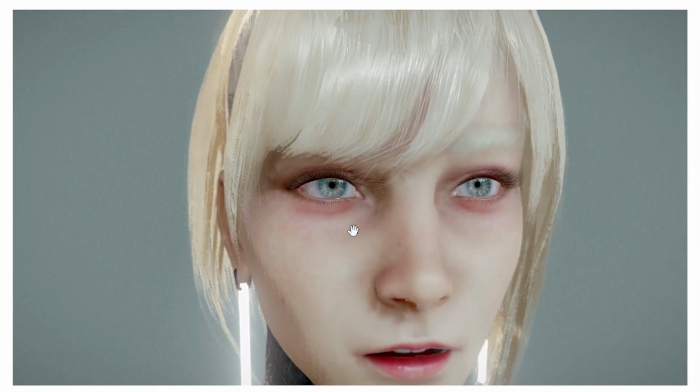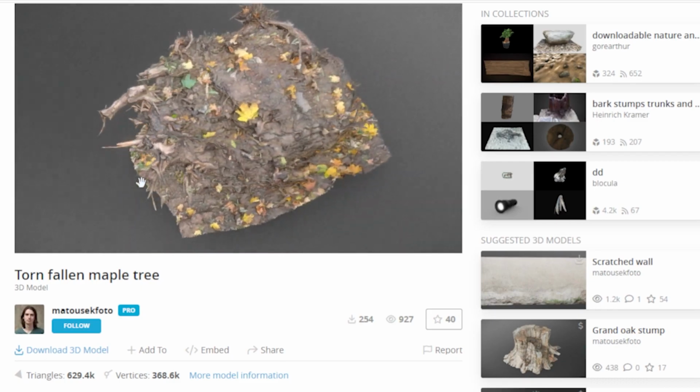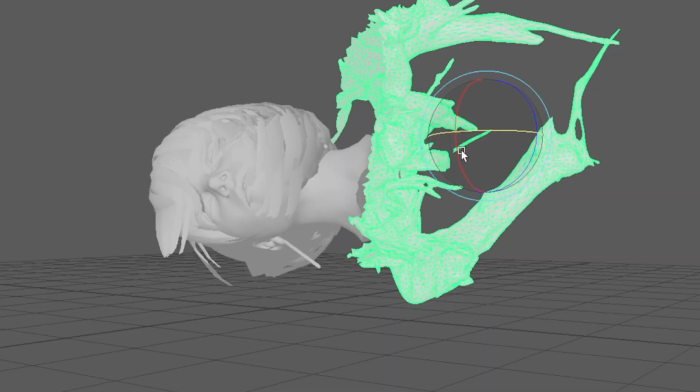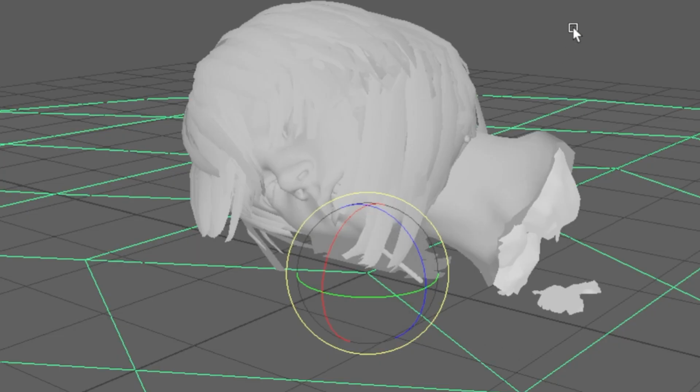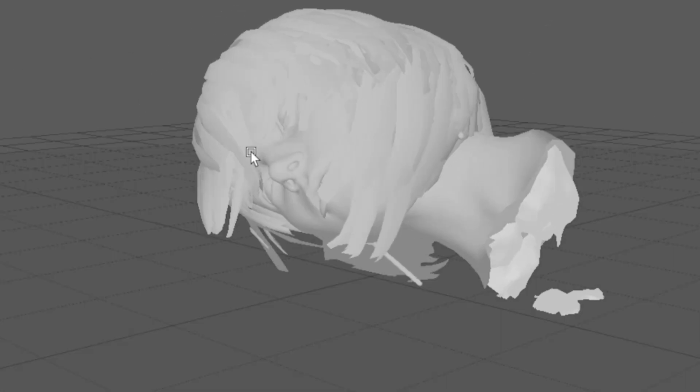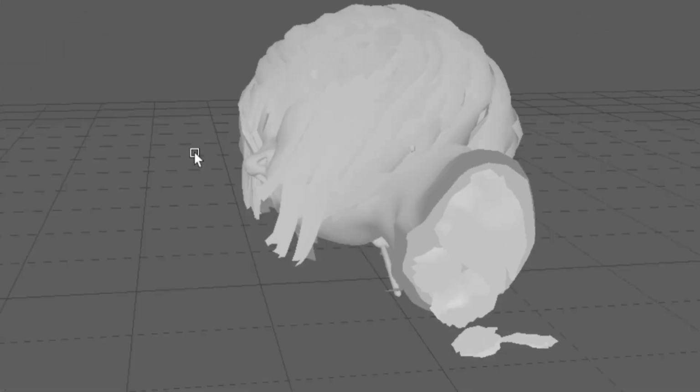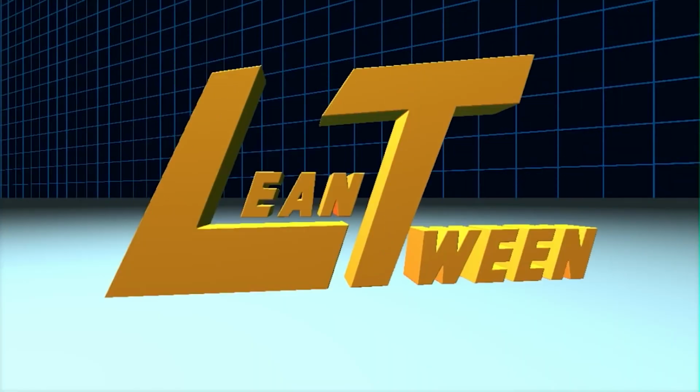First, I cut off someone's head and found a tree to cover the mess. I went to Sketchfab to find the models I wanted. I used Maya to kit bash this model together, then I created a simple dialogue system that uses Lean Tween instead of the animator in Unity. Lean Tween is great for simple UI transitions and animations that only need a couple lines of code. For all the sound effects, I used Freesound.